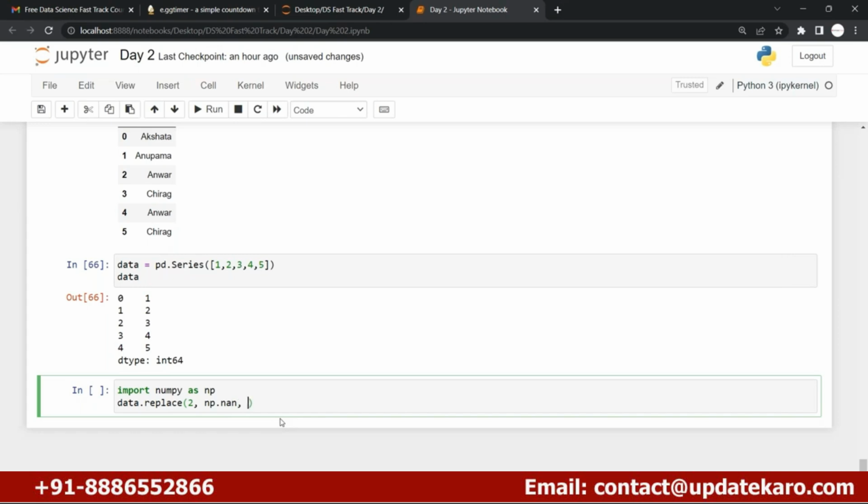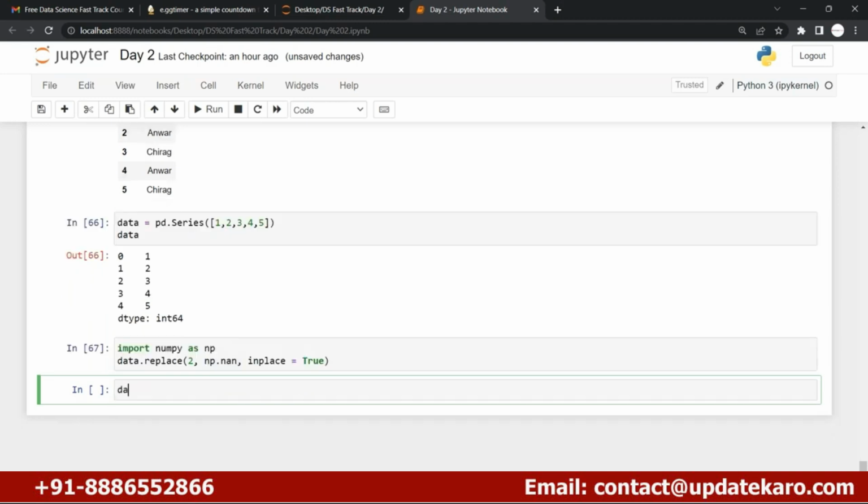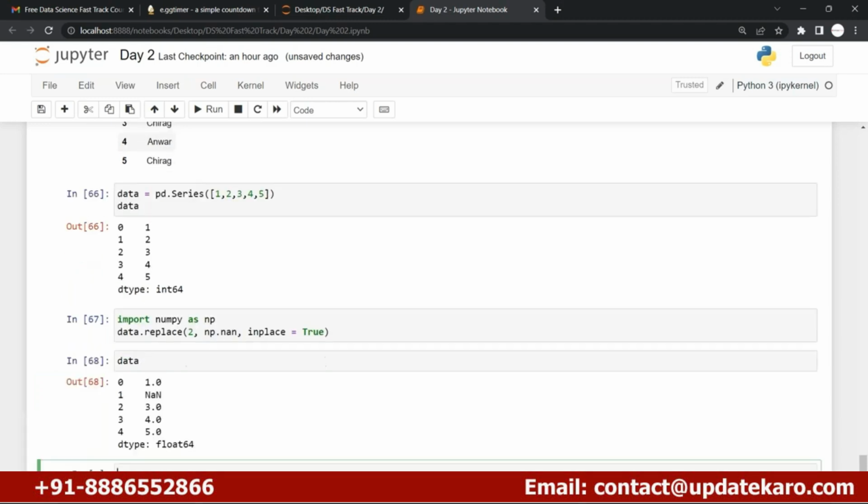Okay, and here you can see that I'll have to go with inplace because I just wanted to add the missing value in my data, right? So here you can see that I just wanted to replace this 2 by the missing value nan. Okay, let me run this and here you can see the data containing the missing values.